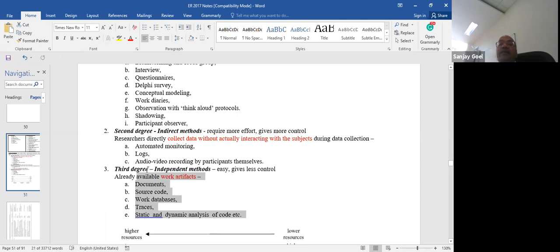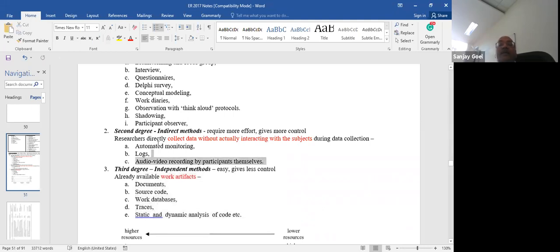Okay, this is third degree, independent methods. They are easy, but they give very little control because you can't change anything. Okay, but they are reliable because you are looking at the document. Okay, something that is really documented, on record.